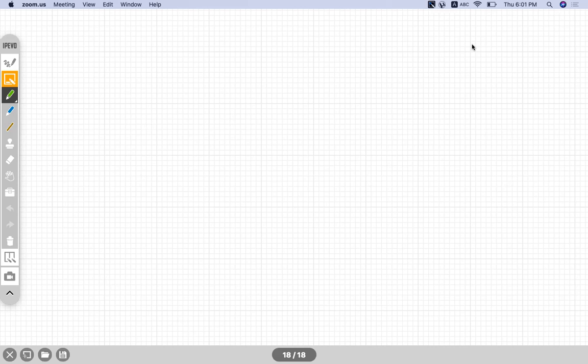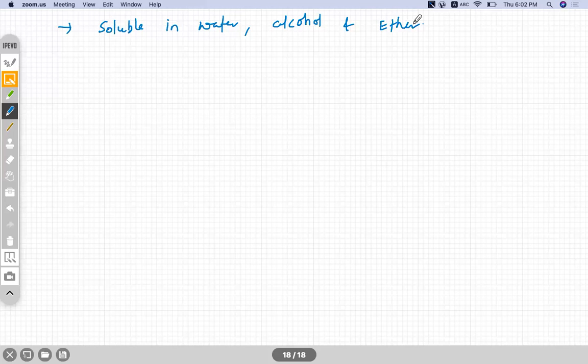Nothing is written now. Okay, right? It is soluble in water. I'll write it down. Since it forms hydrogen bonding, it is soluble in water. We can also say alcohol and ether, because they can also show hydrogen bonding with H2O2. Right?